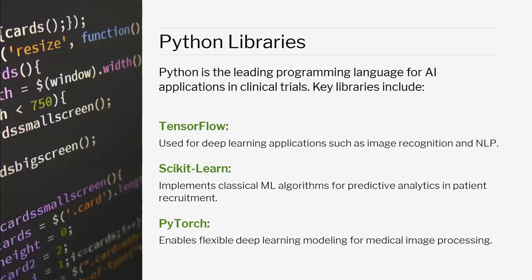three libraries. First is called TensorFlow. It is used for deep learning applications such as image recognition and NLP, natural language processing. And Scikit-learn, it implements classic ML, machine learning algorithms for predictive analysis in patient recruitment. Right? And PyTorch is one library. Basically, it enables flexible deep learning models for medical image processing, biomarker analysis and CT scan analysis.